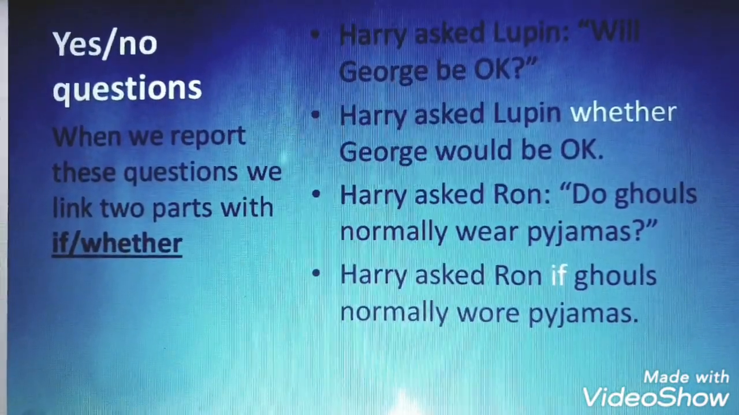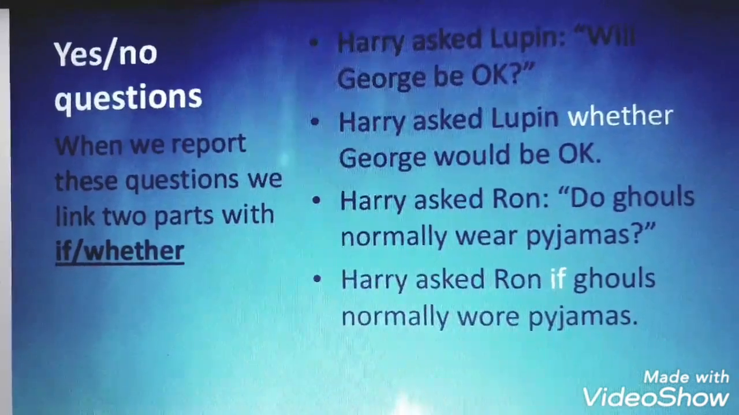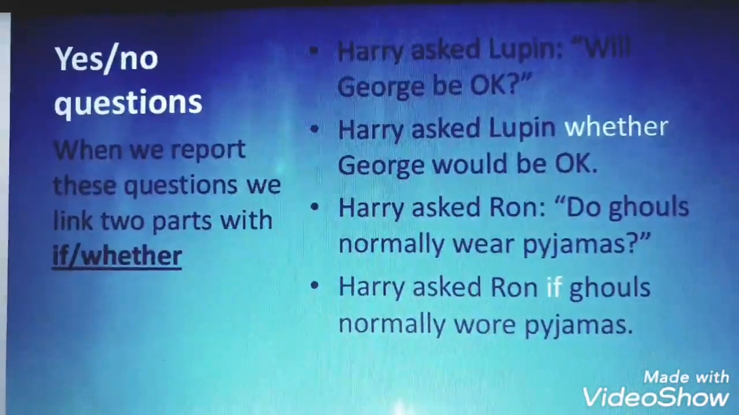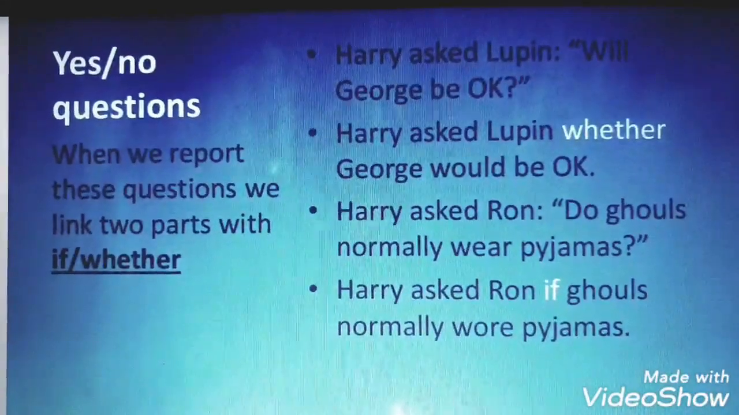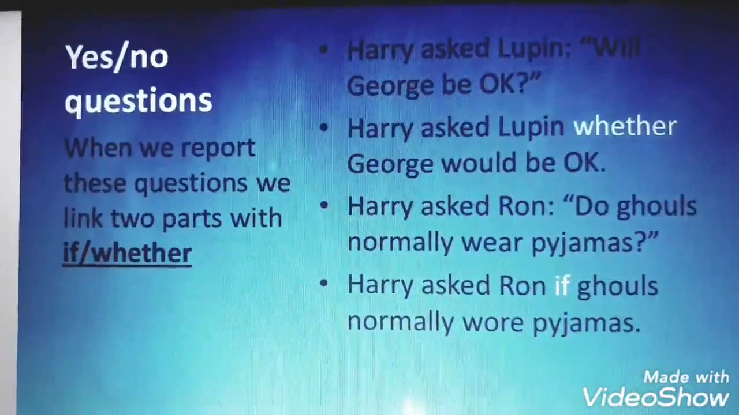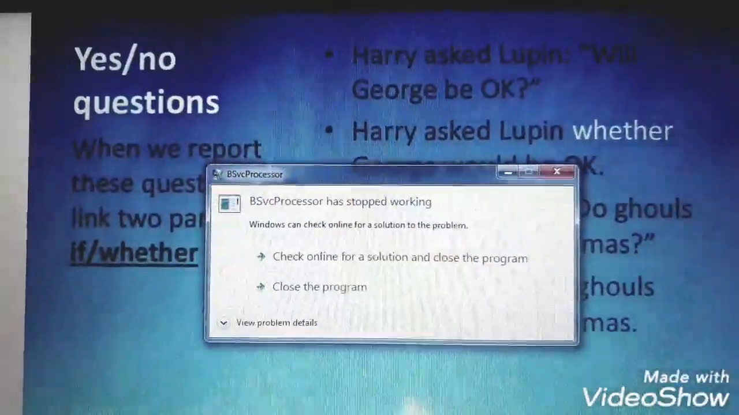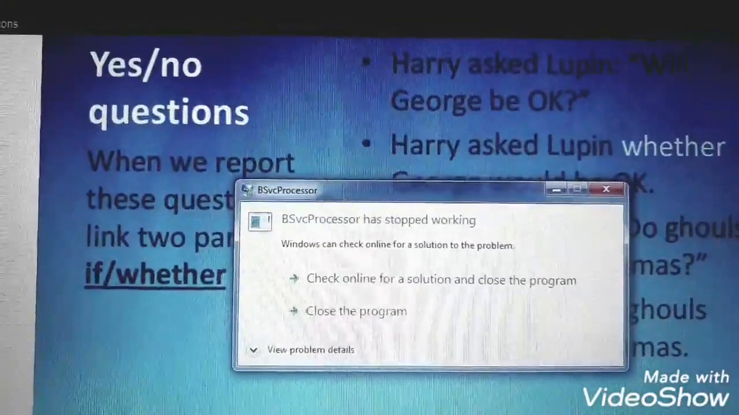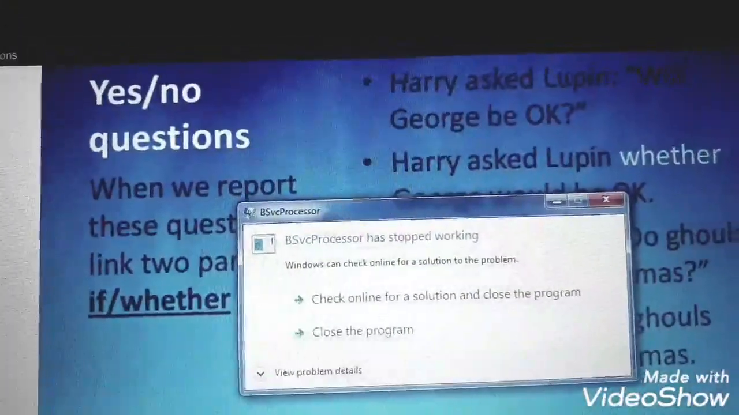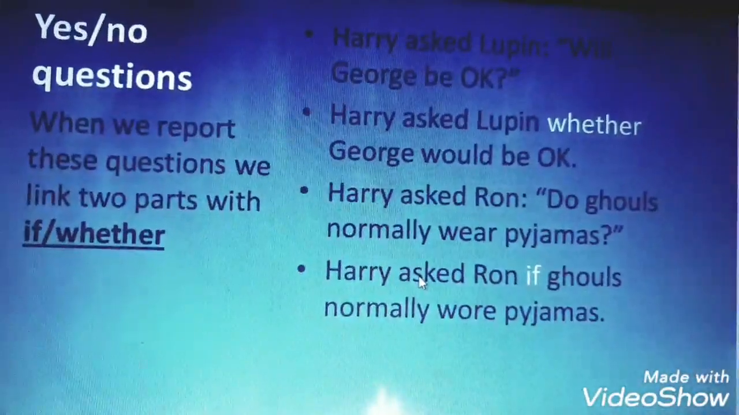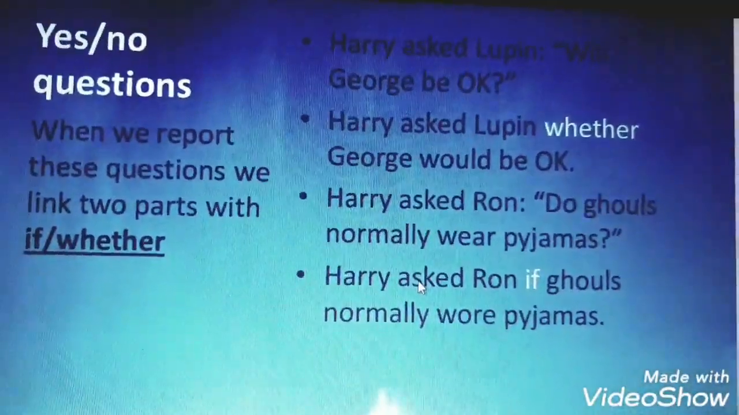Now the change in the tense. Since we have will, this auxiliary verb changed into would, with the same base form. Sorry for this. Let's continue. So Harry asked Lupin whether George would be okay.